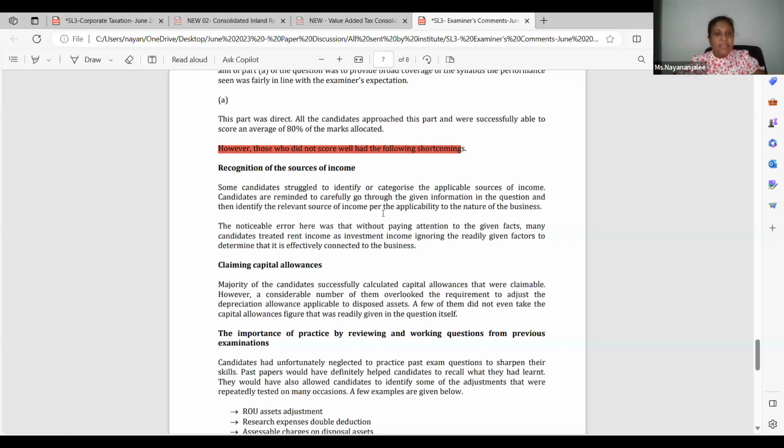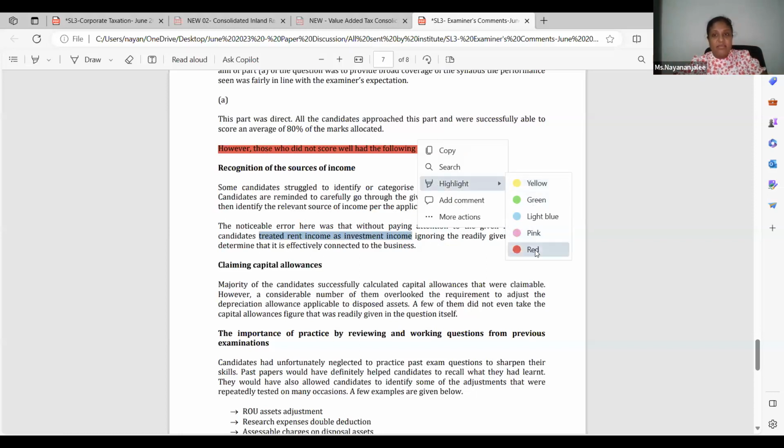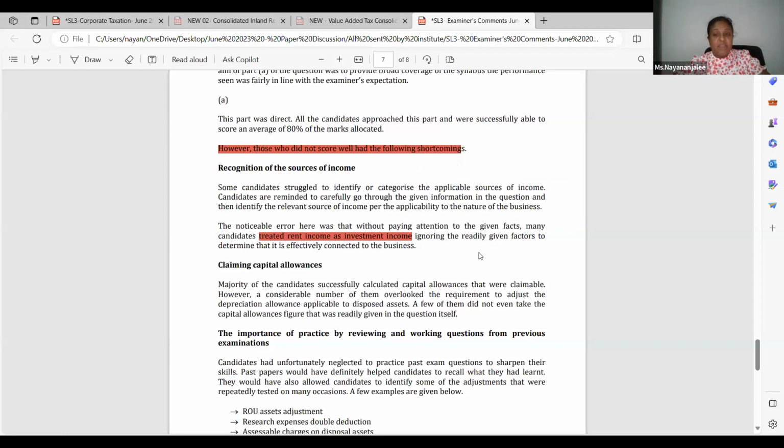The noticeable error here was that, without paying attention to the given facts, many candidates treated rent income as investment income. How unlucky. If you had read that part, it's nothing. Don't ignore the readily given factors, which determine that it is effectively connected to the business.